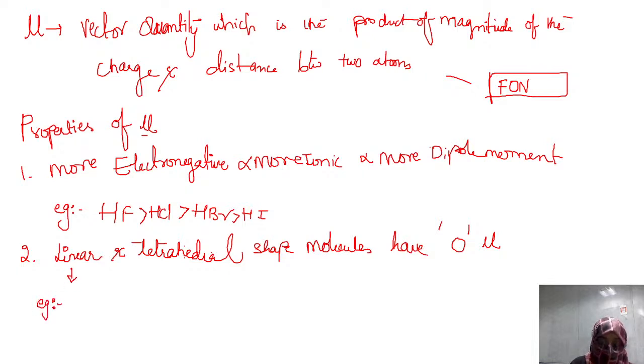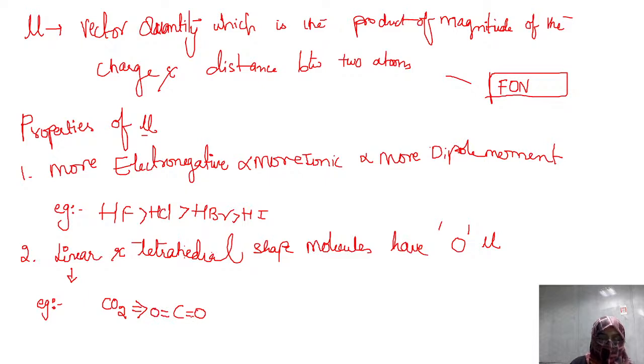The reason they have zero dipole moment, that also we are going to study here. Let's see the example, carbon dioxide. Carbon dioxide is CO2, and it has a linear shape. One oxygen is to the right side, one oxygen to the left side.